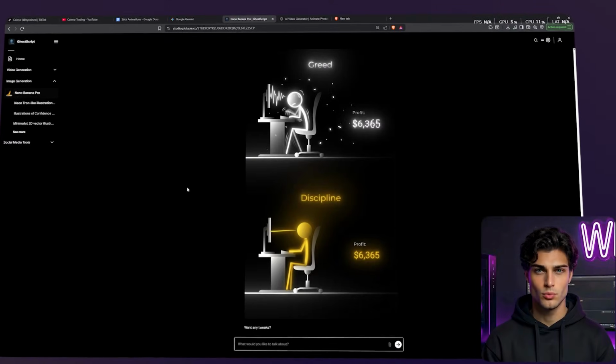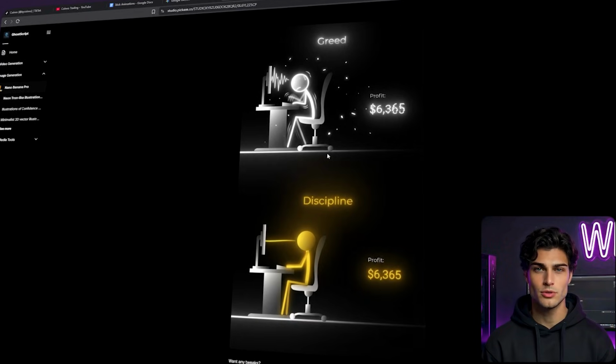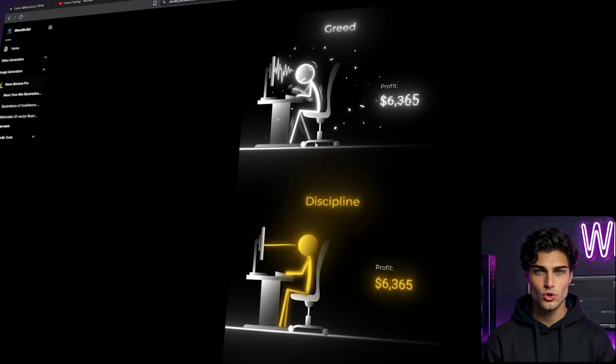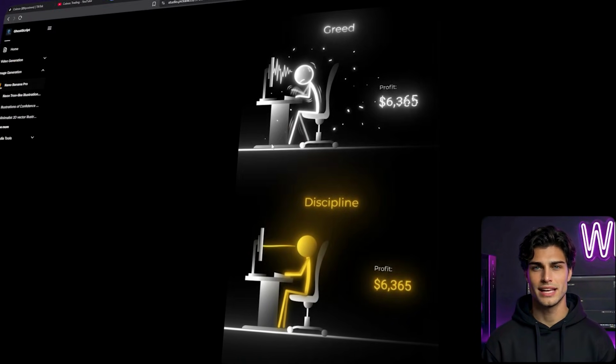I'm tweaking it slightly. I'm making sure the aspect ratio is set to 9:16 because we are making YouTube Shorts. Boom. Look at that. On the top, greed is stressed, surrounded by red charts. On the bottom, discipline is calm, yellow glow, steady profits. The contrast is perfect. The background is pure black, which is crucial for the edit later.